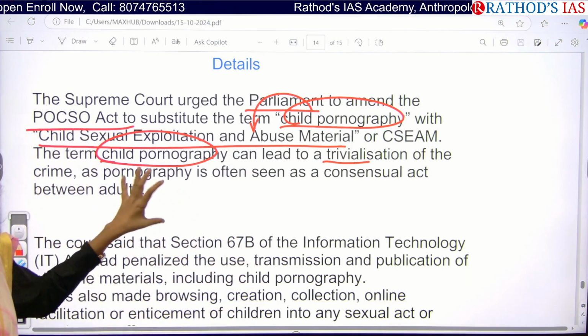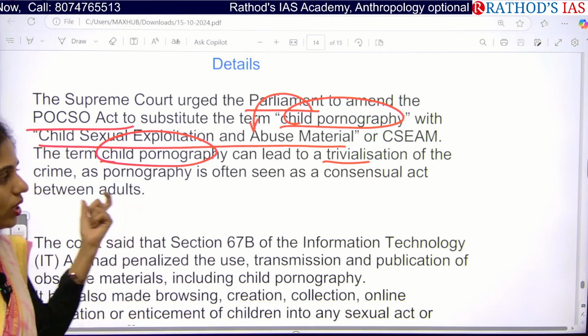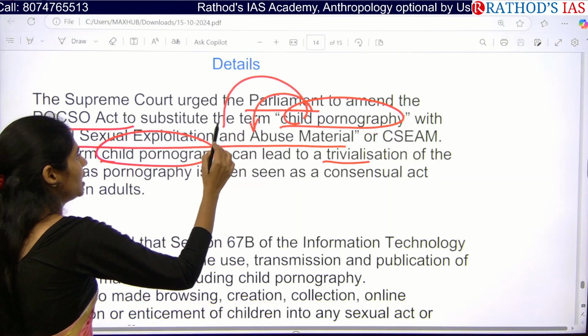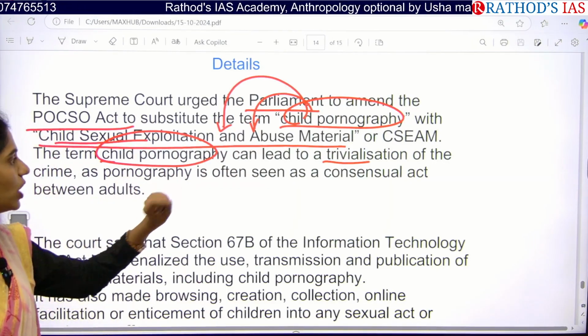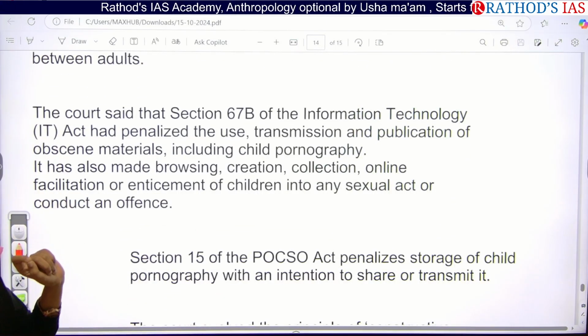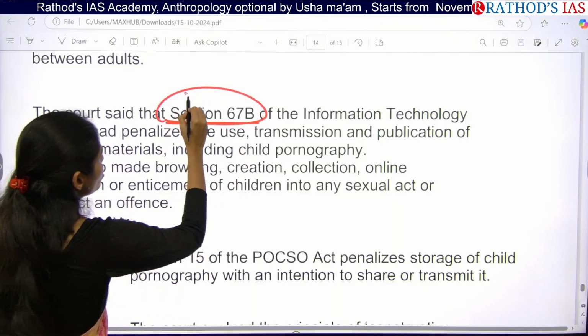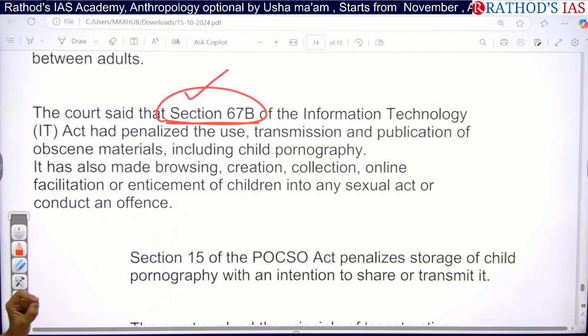We don't want to take it lightly, so we have to give it more importance and change the name from child pornography to child sexual exploitation and abuse material. The court also said that in our Information Technology Act we have section 67B, under which we have to make it a criminal offense.